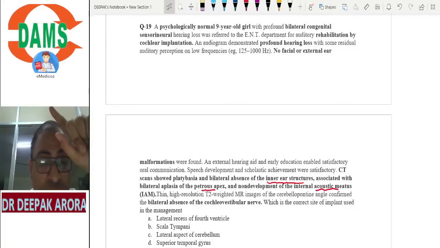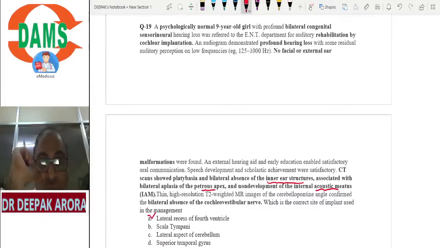What is the treatment of aplasia? Aplasia key treatment. I will go for brainstem implant. Clear? And where do we put the brainstem implant? Dr. Akash, excellent. The right answer is the lateral recess of fourth ventricle.